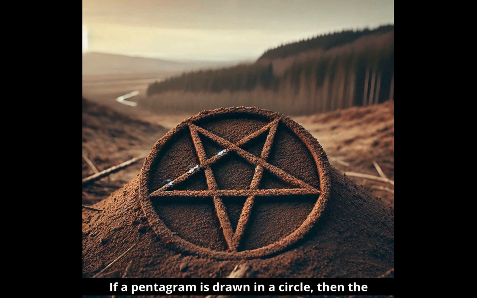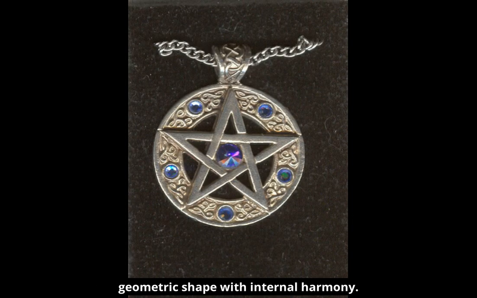2. Geometric proportions. The proportionality between the lines connecting each point of the five-pointed star also follows the golden ratio. If a pentagram is drawn in a circle, then the outer circle, the vertices of the star, as well as the inner star stems also comply with the rules of the golden ratio. Thus, the pentagram is a perfectly proportional geometric shape with internal harmony.